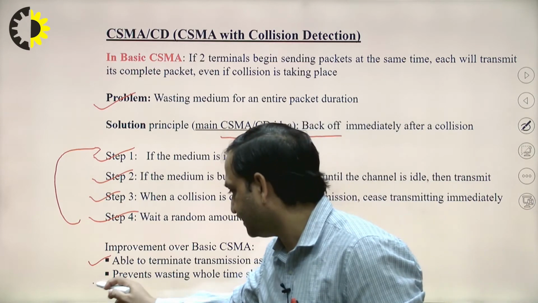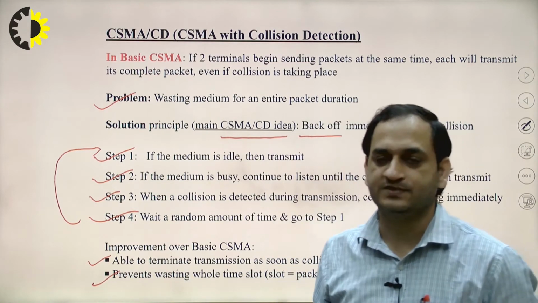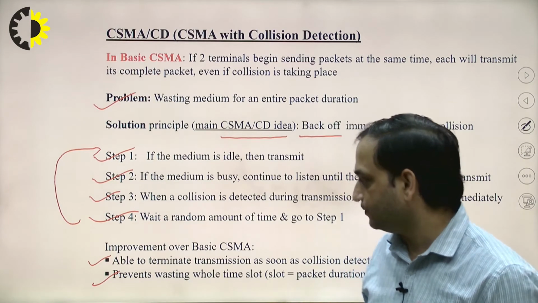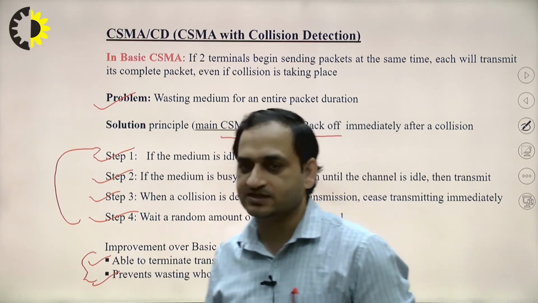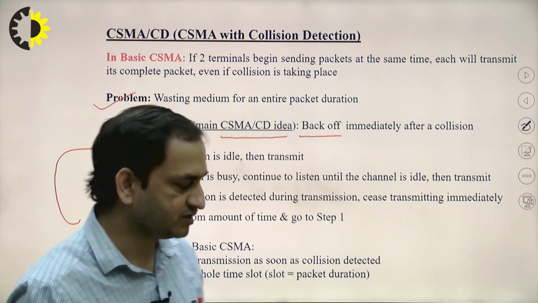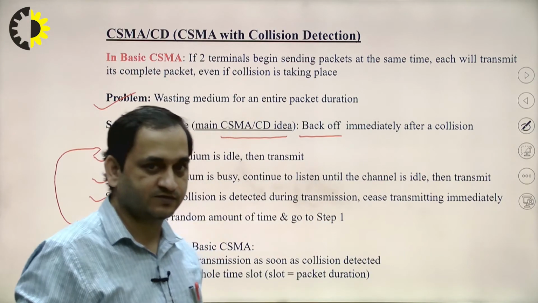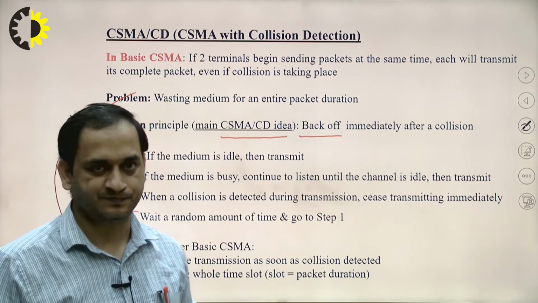Second, it prevents wasting the whole time slot. These are the improvements we require over the basic CSMA cases.